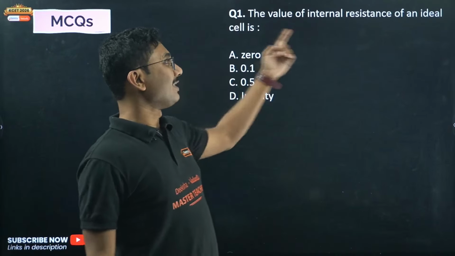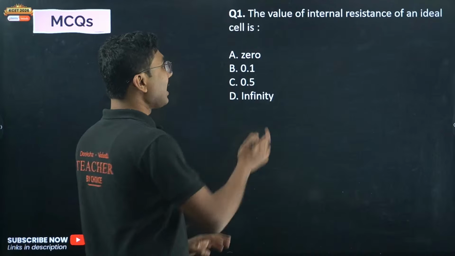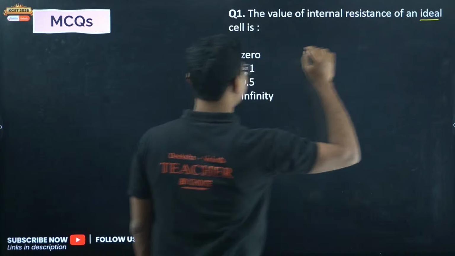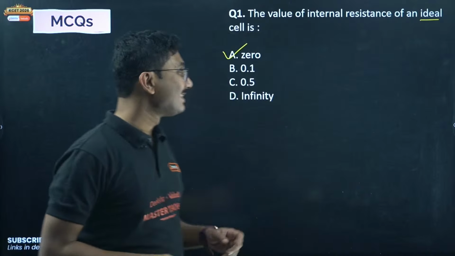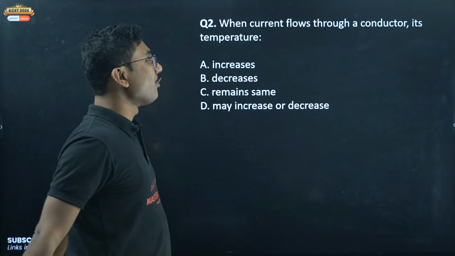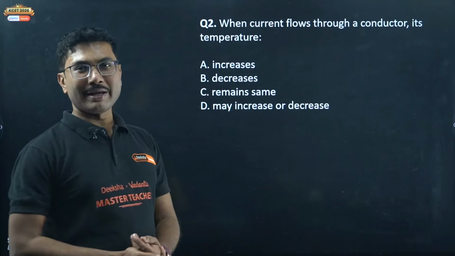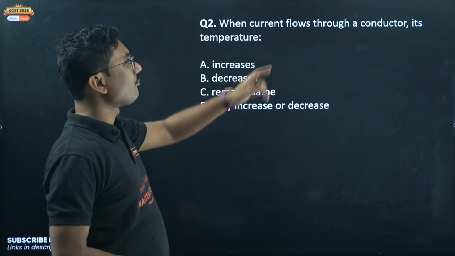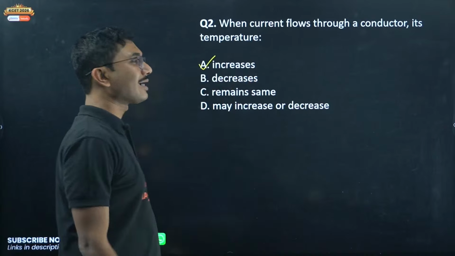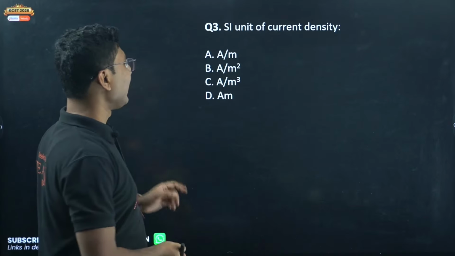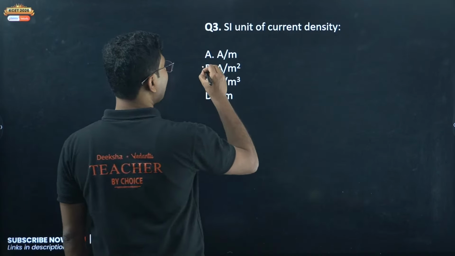The value of internal resistance of an ideal cell is, so what is the value of internal resistance of an ideal cell? That is 0. Next, when current flows through a conductor, its temperature increases, decreases, remains same, or may increase or decrease. When current flows through a conductor, its temperature always increases. Next, SI unit of current density. SI unit of current density is ampere per meter square.